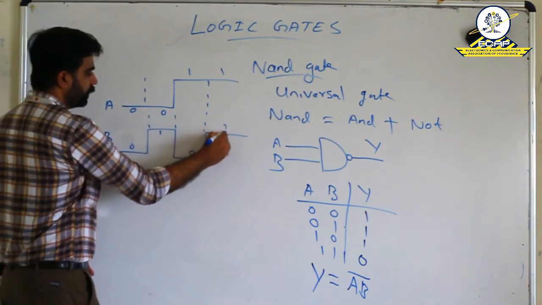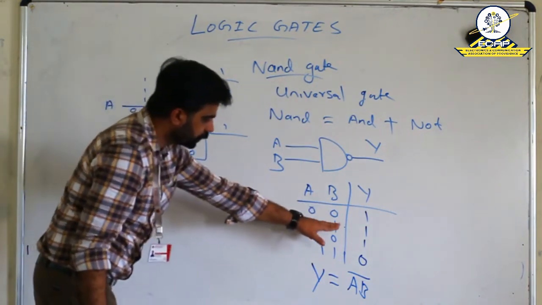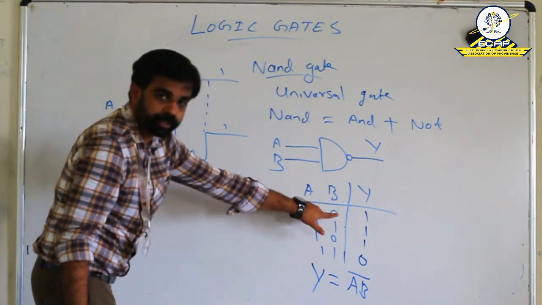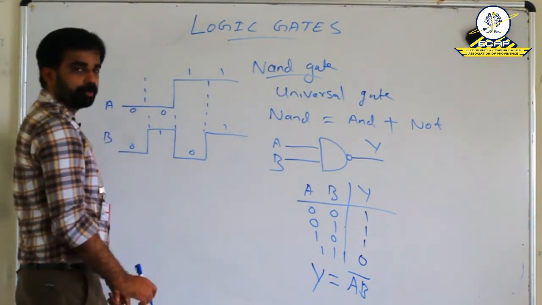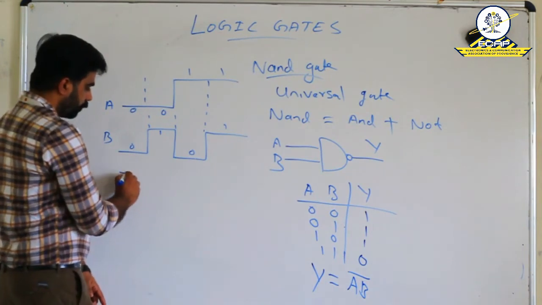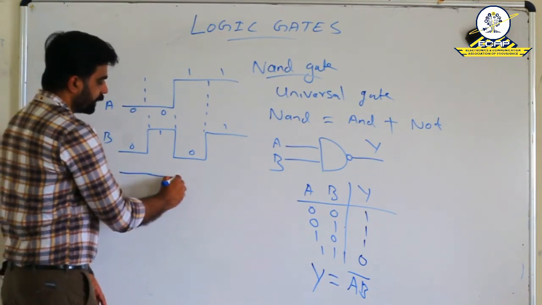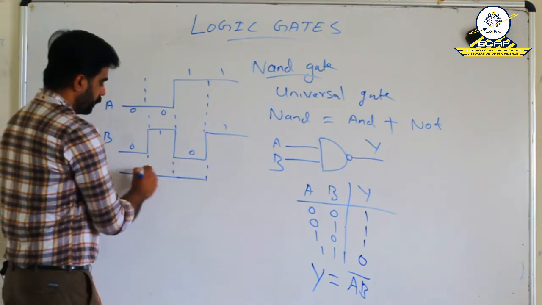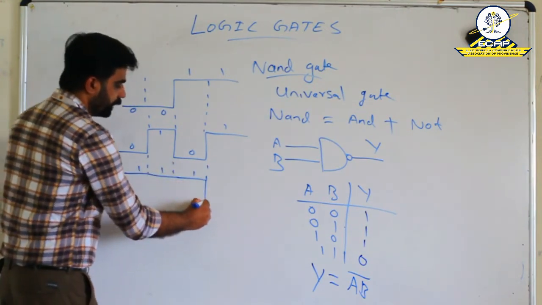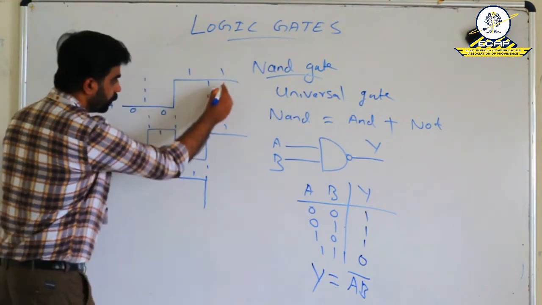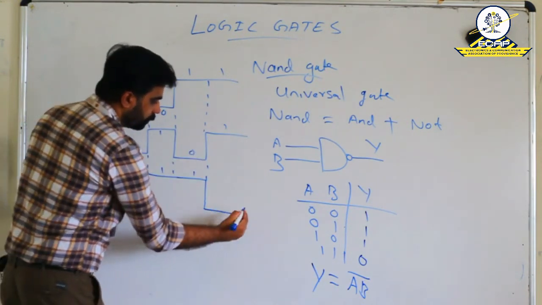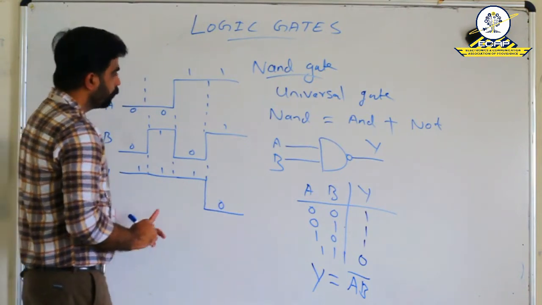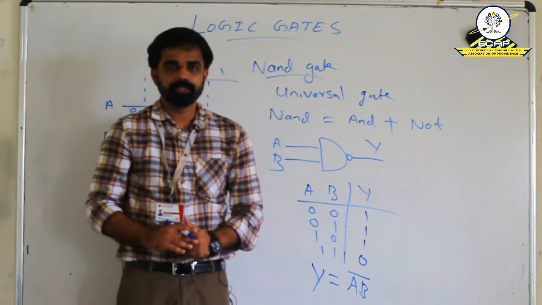So, the output. The first 3 cases, that is, if any one of the inputs is 0 or both the inputs are 0, then the output is high. So, in the first case, output is high, second case, output is high, third case also, the output is high, 1, 1, 1. Then, in the last case, when both the inputs are high, the output becomes 0. So, this is the output waveform of NAND gate.